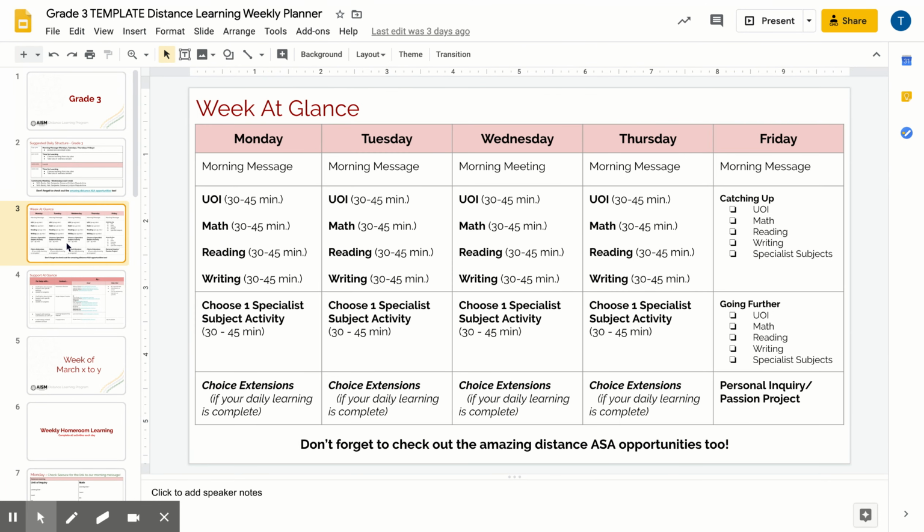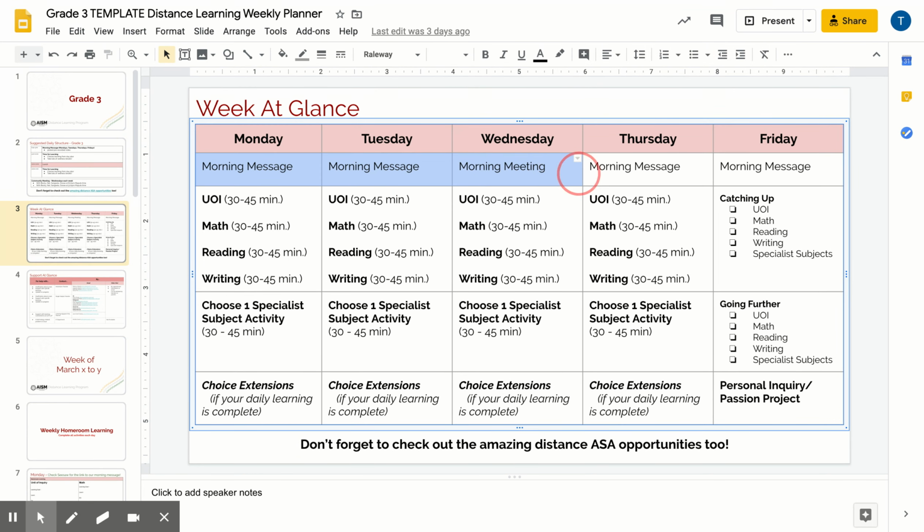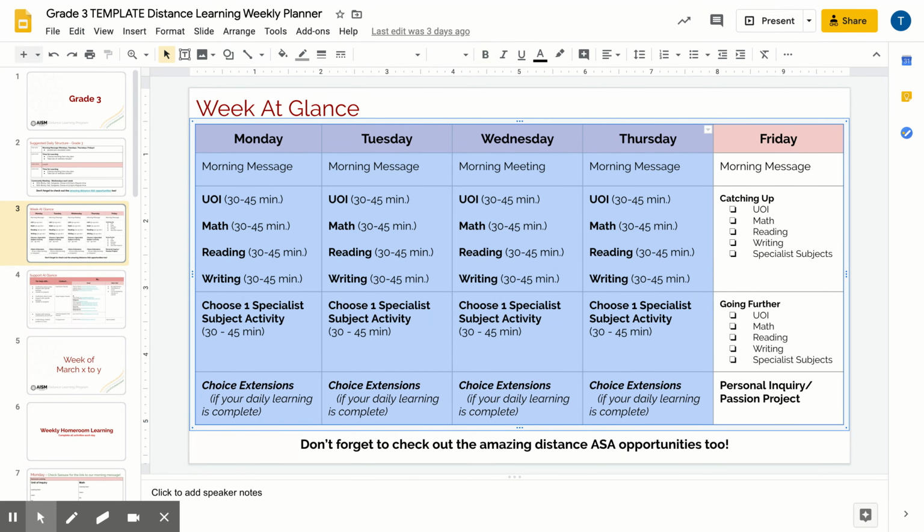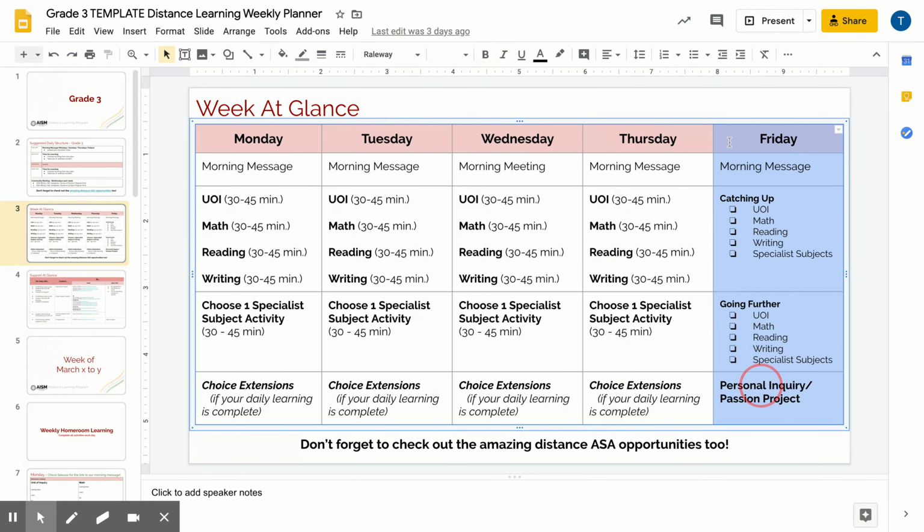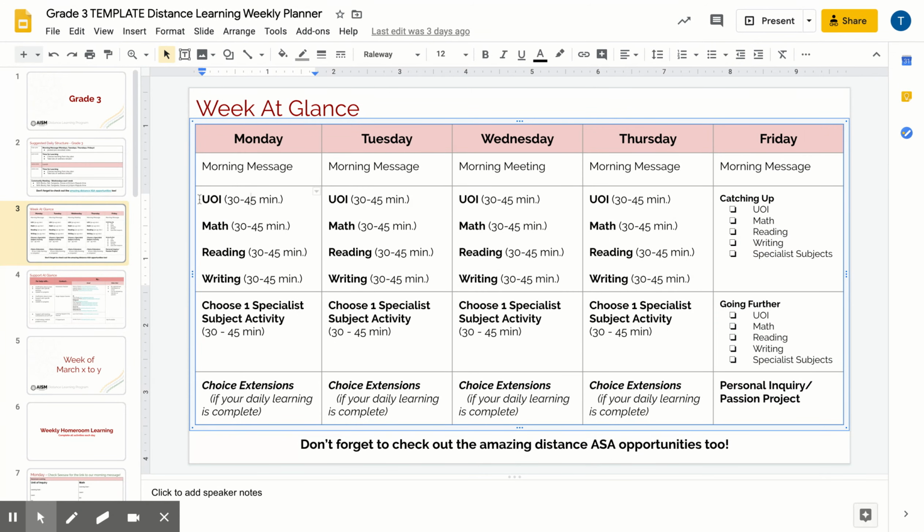The next slide is the week at a glance slide. So you can see that every day there's either a morning message or a morning meeting, depending on the grade level rotation. And then Monday through Thursday has a very similar structure, which I will go through in detail. And then Friday is more of a flexible learning day, which I will also go through in detail. So every day, Monday through Thursday, there will be all of the homeroom learning subjects. There will be a learning activity for all of those. The expectation is that learners complete all of these activities every day.